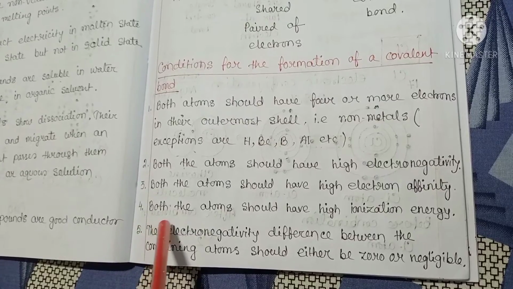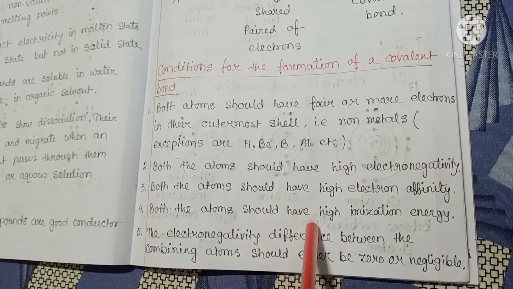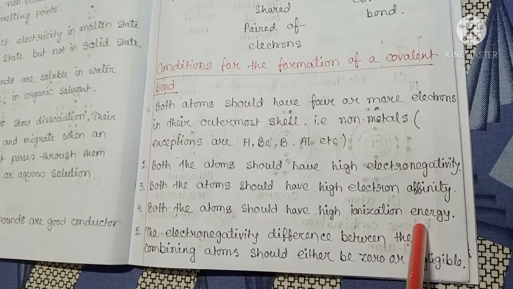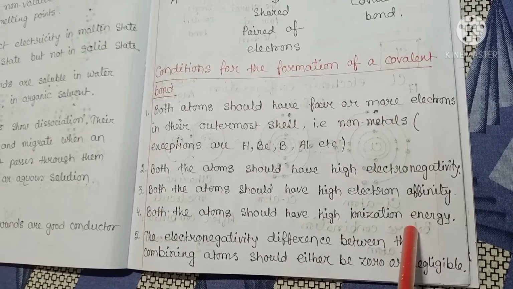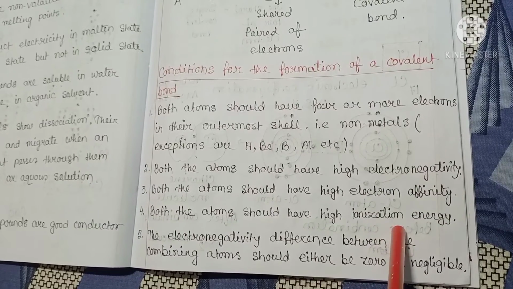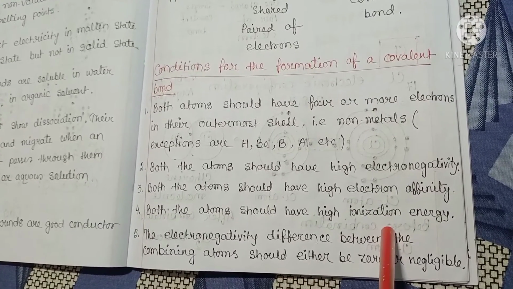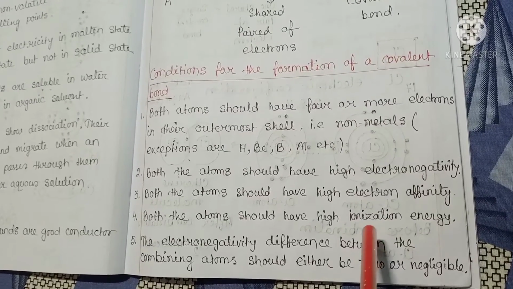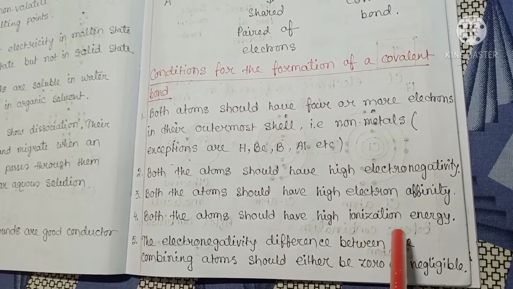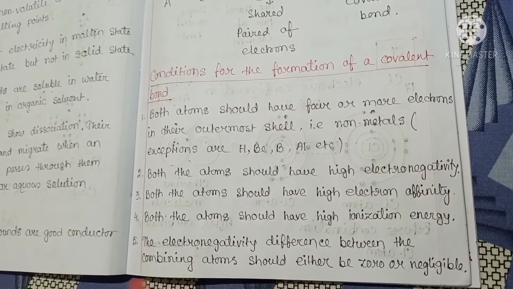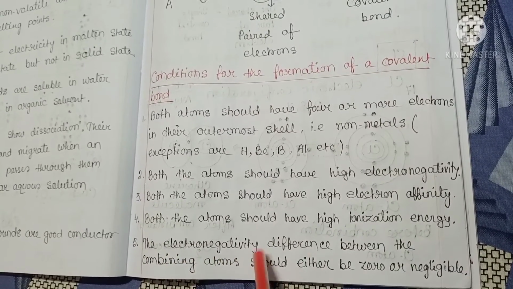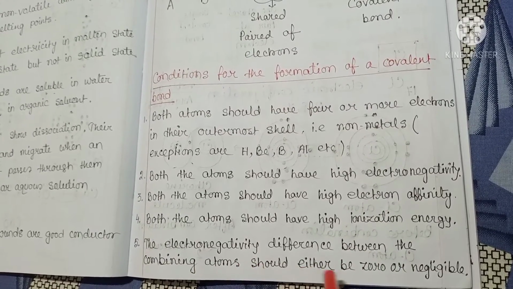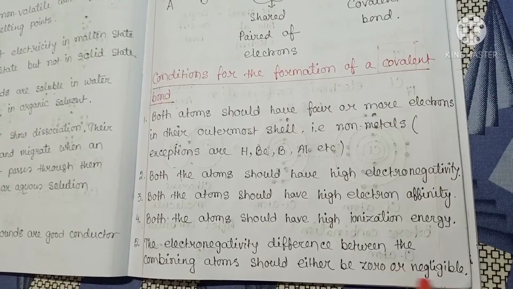Number 4, both the atoms should have high ionization energy. This means the atoms having high ionization energy are unable to lose electrons, and such atoms favor bond formation through sharing of electrons. Number 5, the electronegativity difference between the combining atoms should either be 0 or negligible.